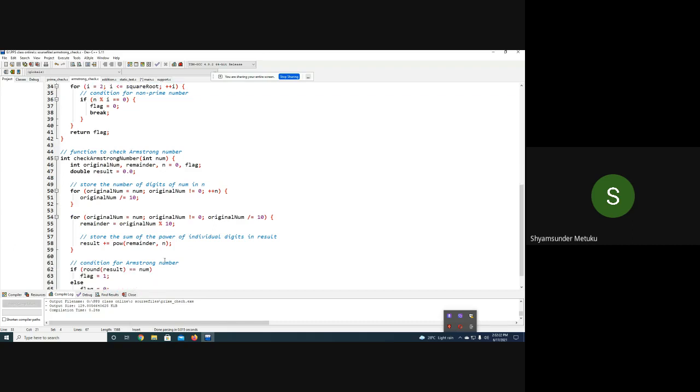Coming to the Armstrong number, let us verify. Whenever a number is given for verification, what it is going to perform is the sum of digits. Store the number of digits of the number in n. Let me take the original number as 153, as per your understanding. Okay, so it is 153. Now, 153 is not equal to 0, true or false? True. So 153 not equal to 0 is true. I'll enter here. 153 by 10, how much?